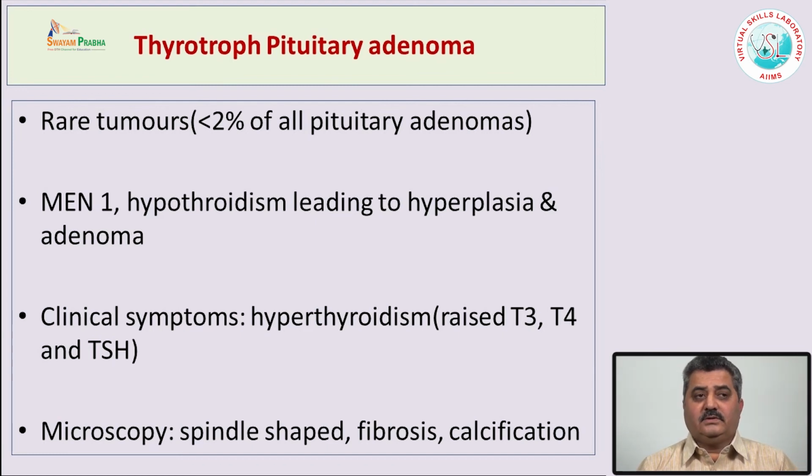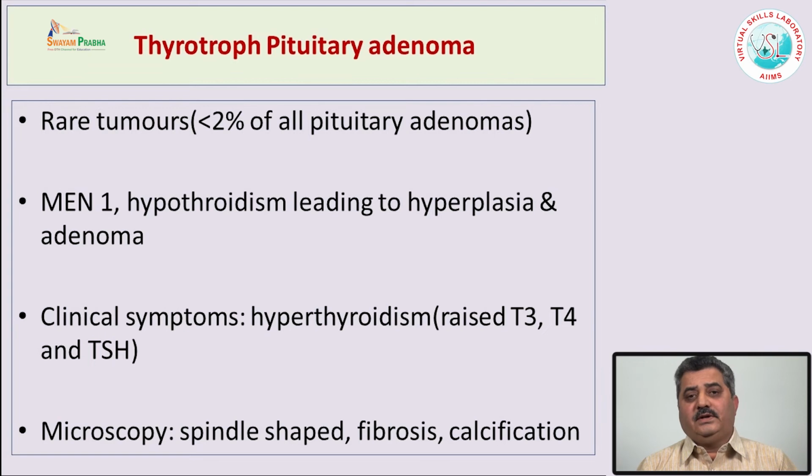This hyperthyroidism differs from the hyperthyroidism caused by the thyroid gland, because here besides T3 and T4, the TSH levels are also very high, whereas in any cause of hyperthyroidism due to dysfunction of the thyroid gland, the TSH levels are very low, whereas in hyperthyroidism of pituitary origin, the TSH levels are also high.